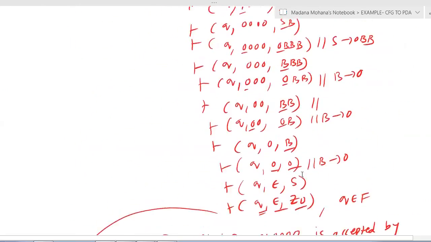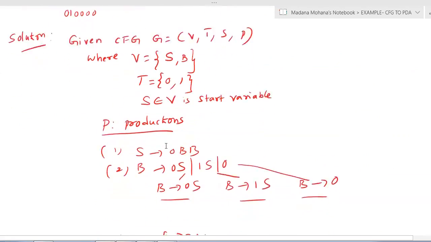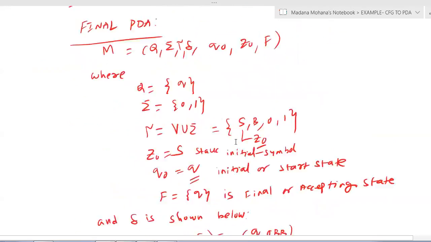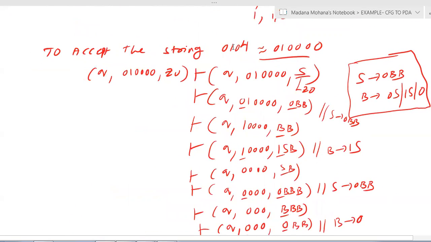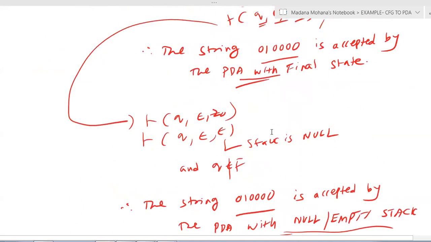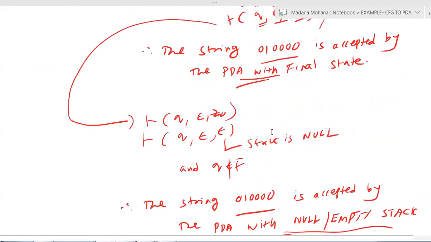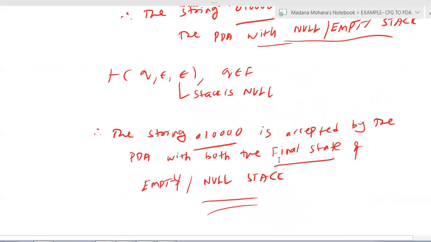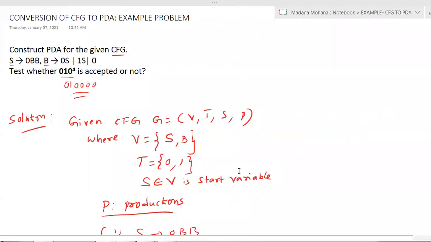Now see whatever the PDA we constructed here for the given context-free grammar, the given string 010000 is accepted by the PDA obtained here. By all the cases: by the final state, by empty or null stack, by both the final state and empty or null stack combination. So this is the final solution of this problem.